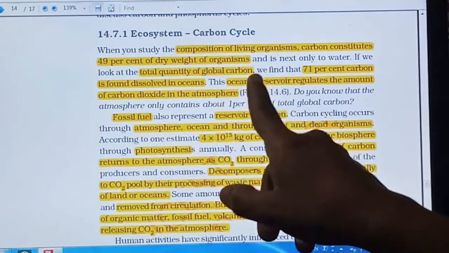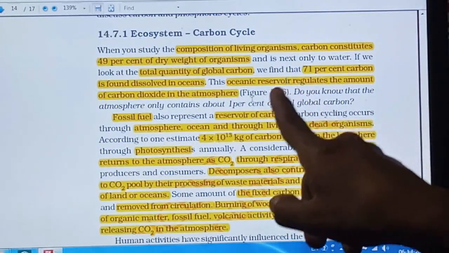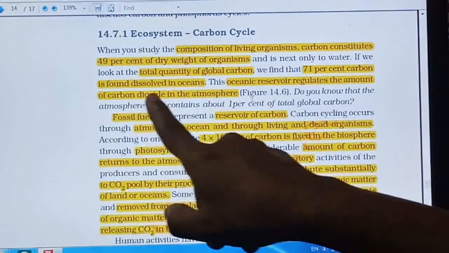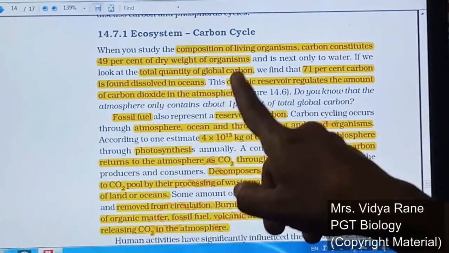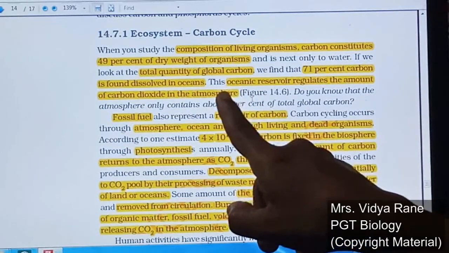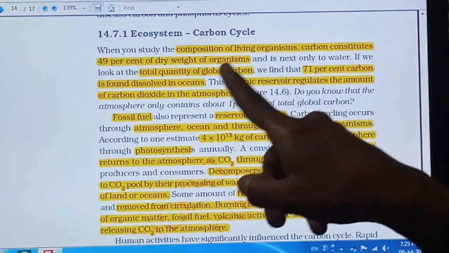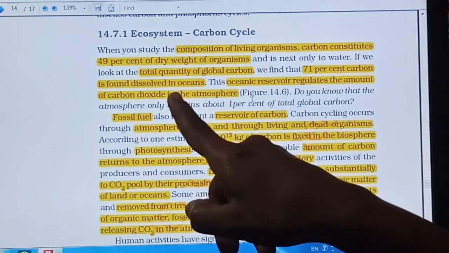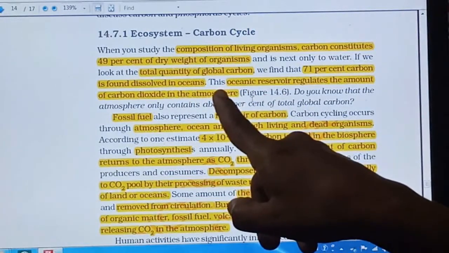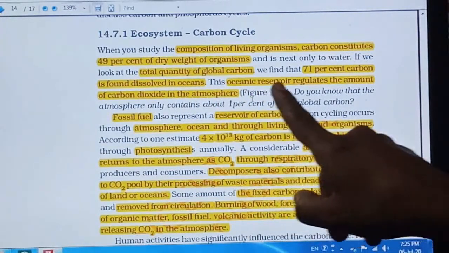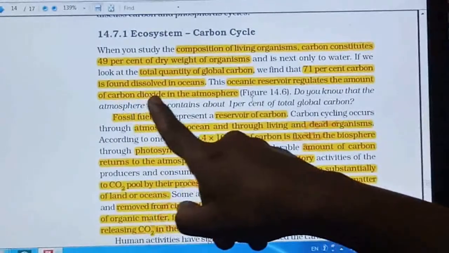So this oceanic reservoir, means the carbon dioxide dissolved in the water, regulates the amount of carbon dioxide in the atmosphere. Before this also I said, whenever the carbon dioxide concentration increases in the atmosphere, it gets dissolved into the water, and whenever it is less in the atmosphere, it is released from the water into the atmosphere. So in this way, the oceanic reservoir of carbon dioxide regulates the amount of carbon dioxide in the atmosphere.